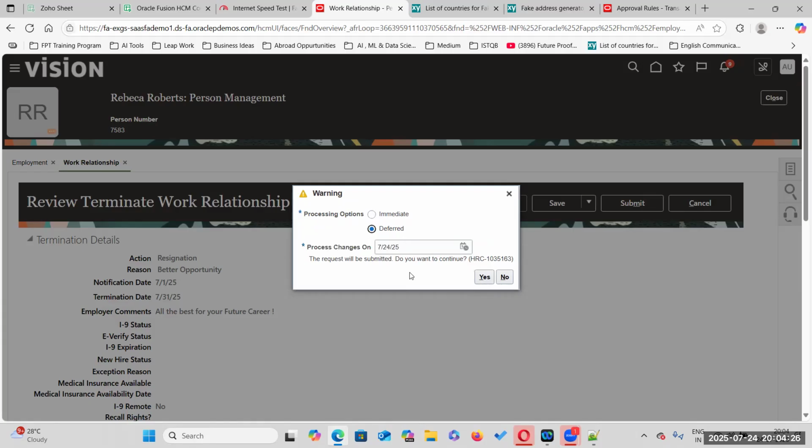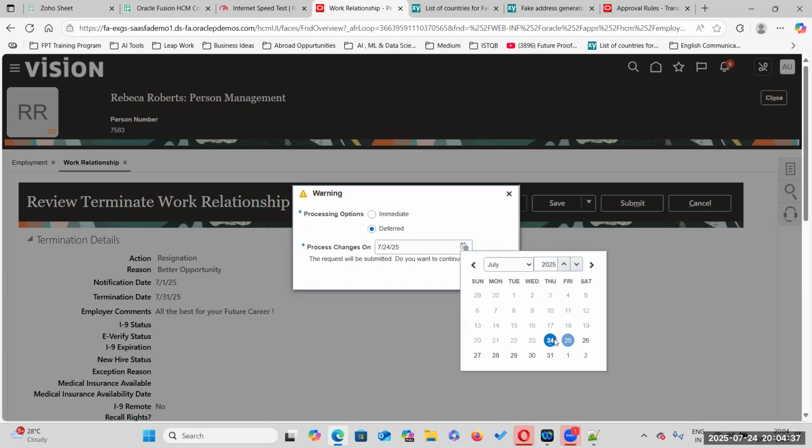I have a question. With this deferred time, what do you mean exactly? The transaction will be submitted on the particular given date, 31st, 30th. Until then, this particular transaction will not be terminated. Will it get processed automatically, or do we need to go back and process it?